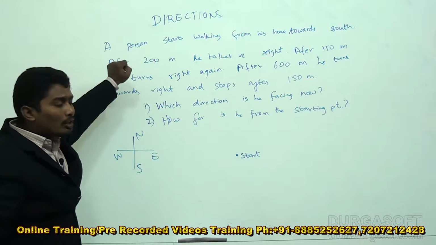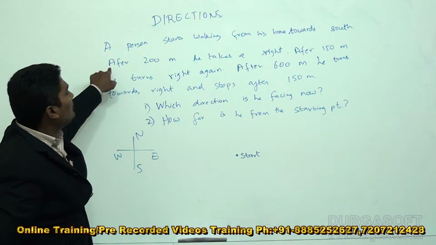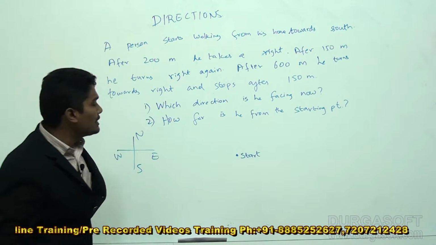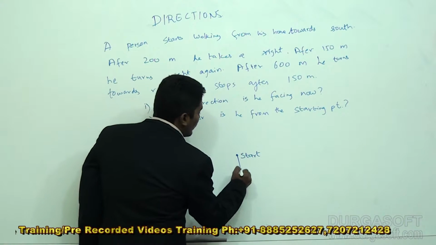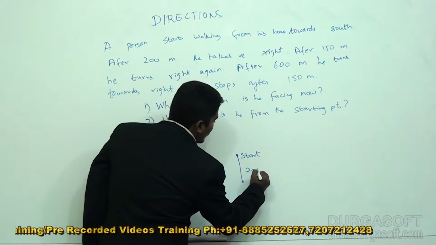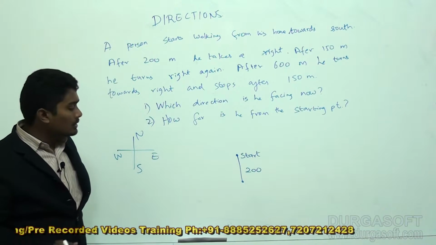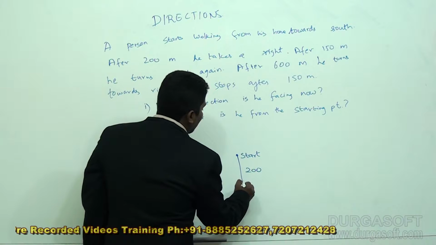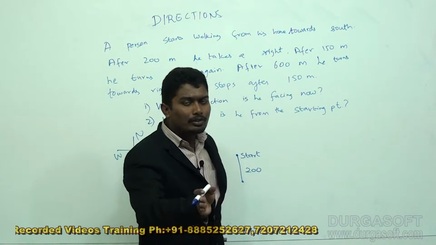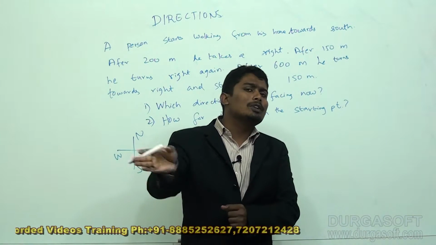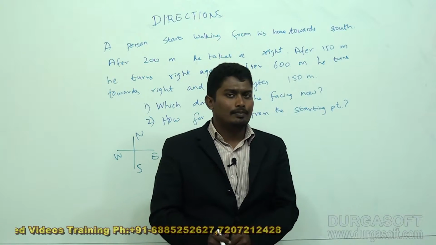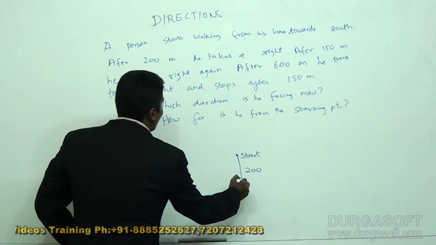So first he walks towards south. After 200 meters he takes a right. So after walking south, if he takes a right, will he go towards west or towards east? He will obviously go towards west.